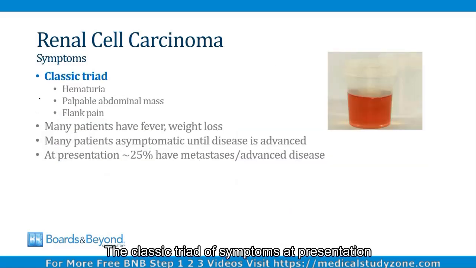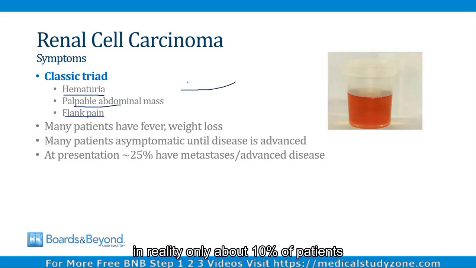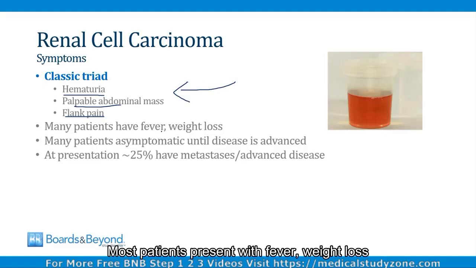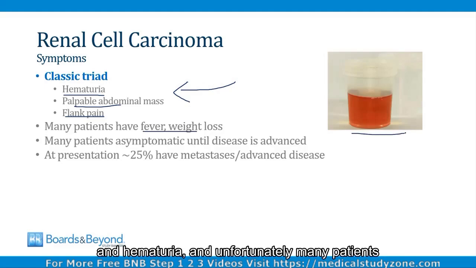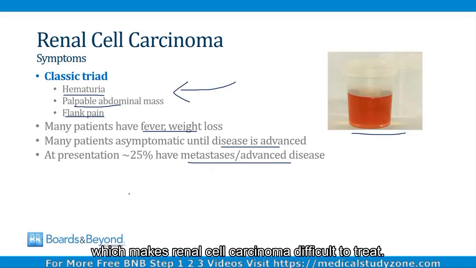The classic triad of symptoms at presentation for renal cell carcinoma is hematuria, a palpable abdominal mass, and flank pain. Now, even though this is the classic triad, in reality only about 10% of patients or so present with all three elements of this triad. Most patients present with fever, weight loss, and hematuria. And unfortunately, many patients are asymptomatic until the disease is advanced, and so at the time of presentation, about a quarter or so already have metastases and advanced disease, which makes renal cell carcinoma difficult to treat.